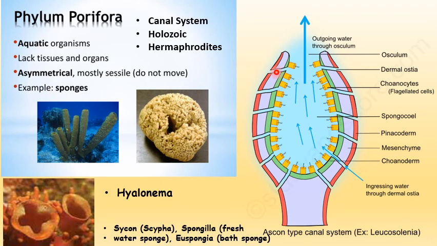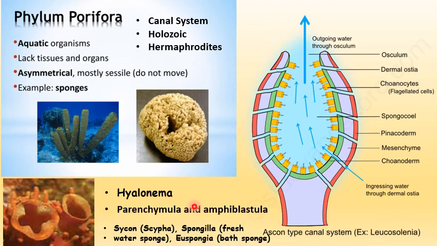You know what fragmentation is, right? A part of the sponge body will be broken off and then it will grow as an adult. And gemmules, like some internal buds, will grow inside the cell, then burst out and produce many cells that will undergo different developmental stages and grow as an adult.